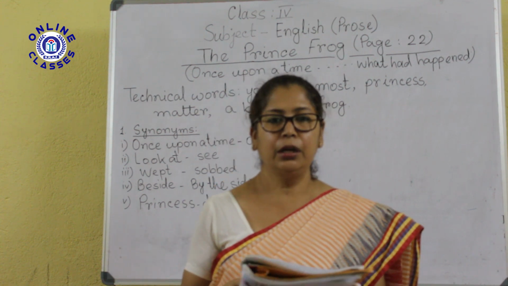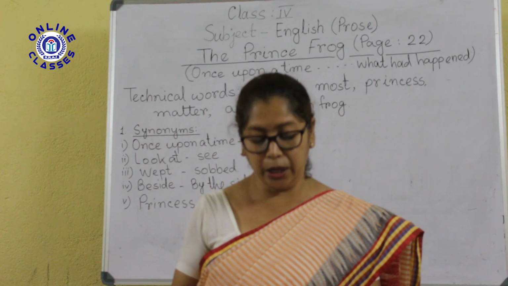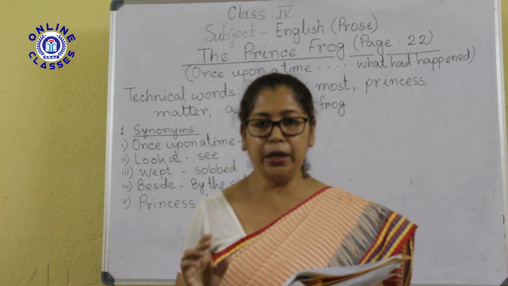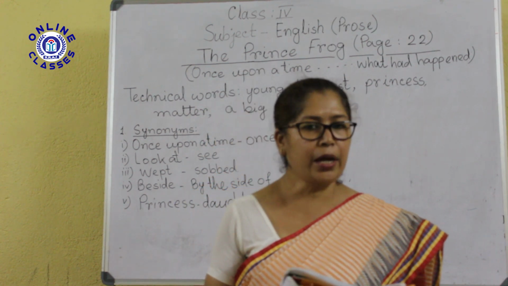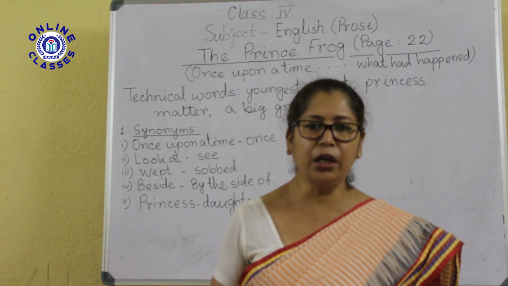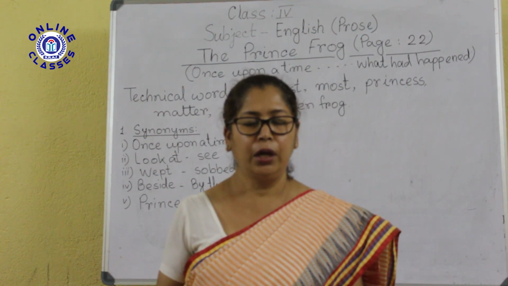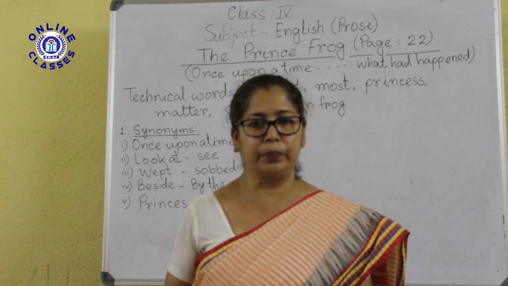The princess turned back and she saw a big green frog. You underline these words, a big green frog. So the princess turned back and she saw a big green frog who is talking, and that big green frog is telling her, why are you crying, little princess?